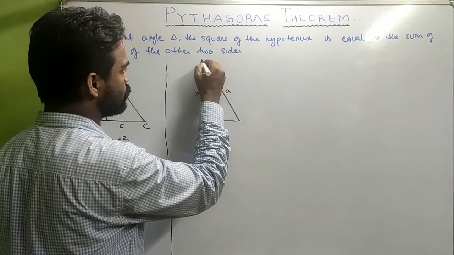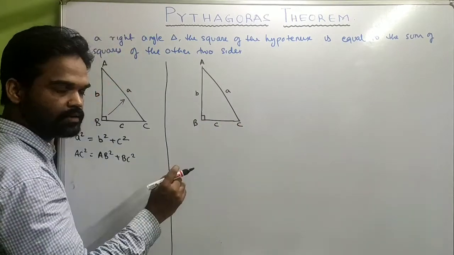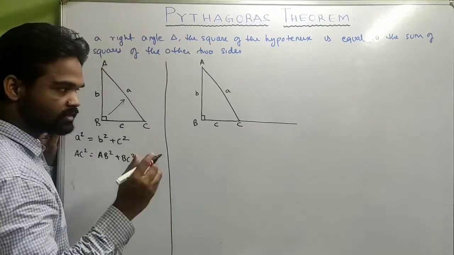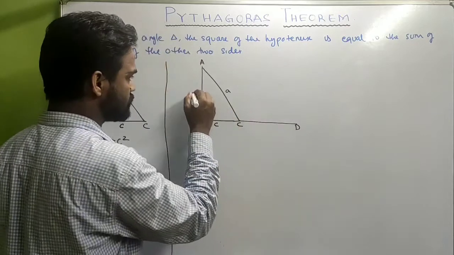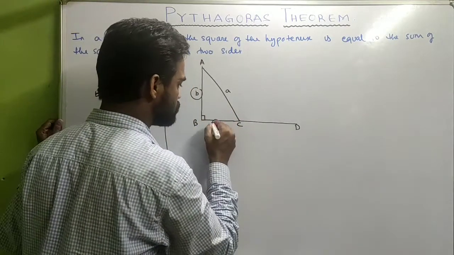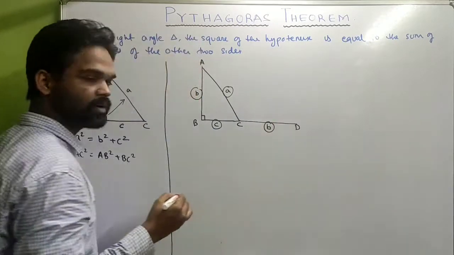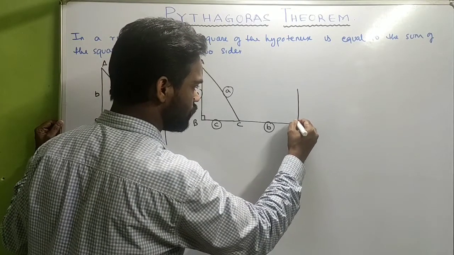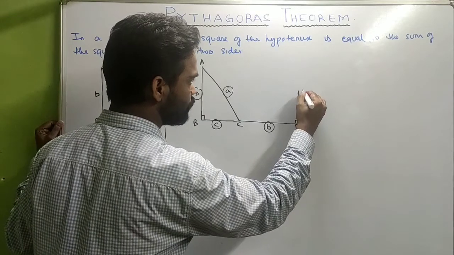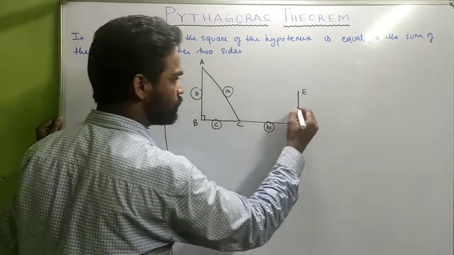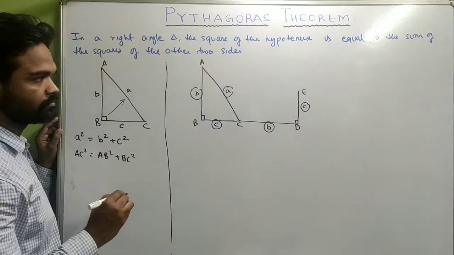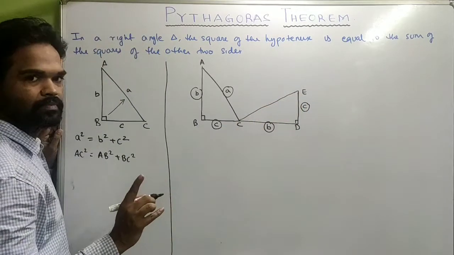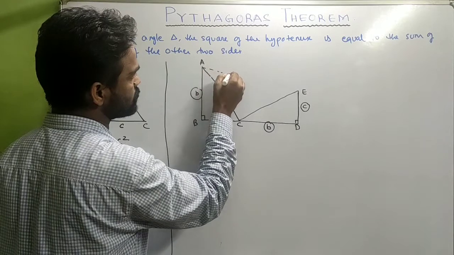What I'll do, suppose A, B, C, I'll extend BC to D in such a manner that CD is equal to the length of AB, which is B. Now at D, I'll draw a perpendicular, suppose DE, which is equal to BC, side C. Then what I'll do, I'll join EC.